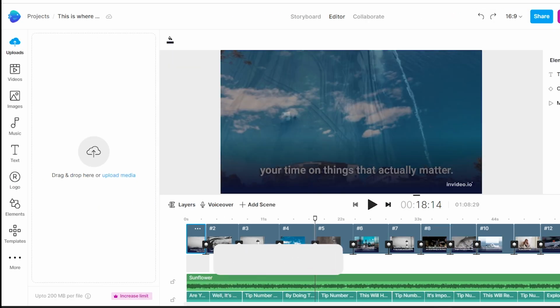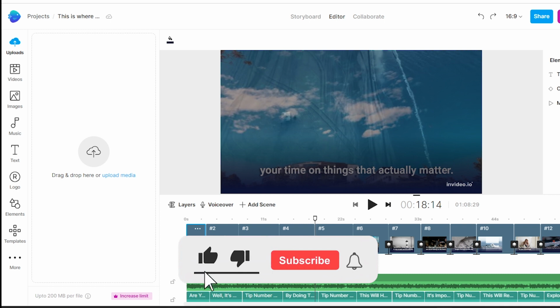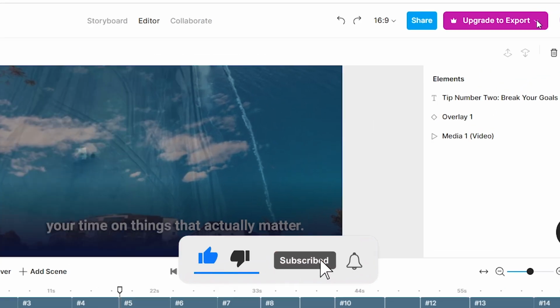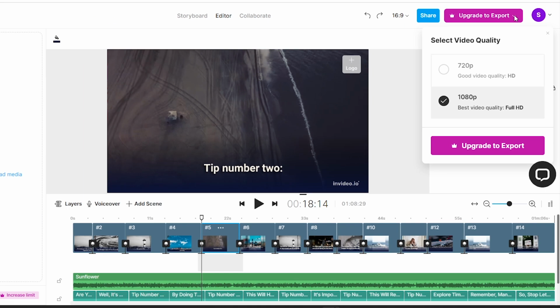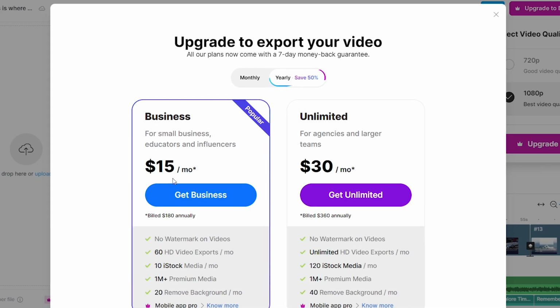Now all are done. We made an awesome video with AI. Now you can export this by clicking the export button here. To export, you should upgrade your plan. Here are the pricing plans of Invideo.